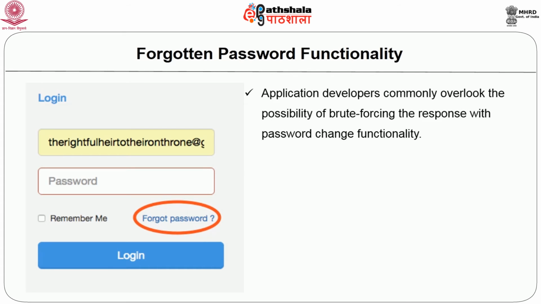The next design flaw is that application developers commonly overlook the possibility of brute forcing the response to a password recovery challenge. Even though the developer blocks the attack on the main login page, if an application allows unrestricted attempts to answer the password recovery challenge, it is highly likely to be compromised by the attacker.